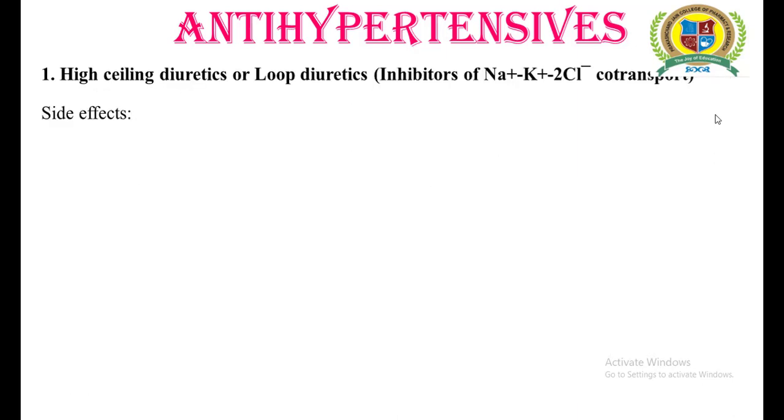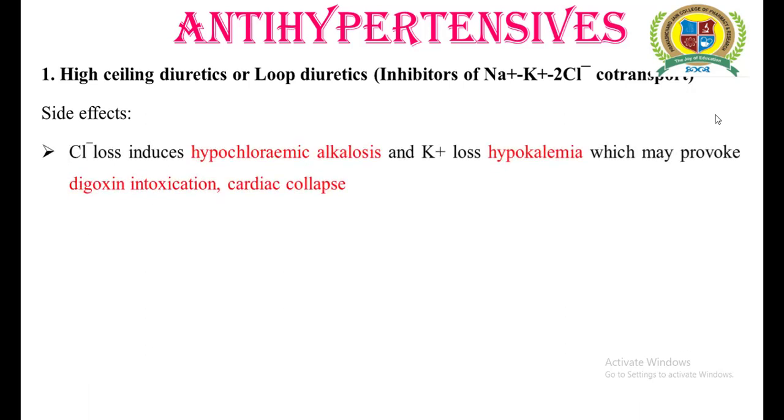Let us go through the side effects of the loop diuretics, which are important. As we said, the primary action of the loop diuretics is the inhibition of chloride ion reabsorption. Because of this, the loss of chloride ions results in the formation of hypochloremic alkalosis.